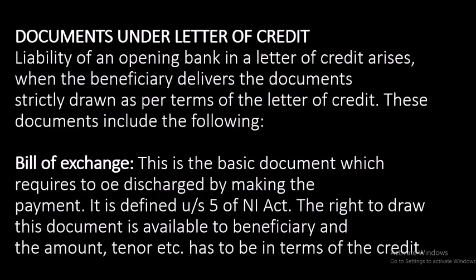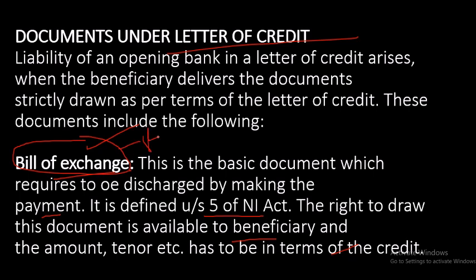What are the documents in LC? Bill of lading, this is a basic document which is required to be discharged by making the payment. So bill of exchange, one chapter is there. Under Section 5 of the Negotiable Instruments Act, the right to draw this document is available to the beneficiary, and the amount and tenor have to be in terms of the credit. So bill of exchange means he is showing the bill. The person who is doing the shipment, he will get the bill. That is called bill of exchange.